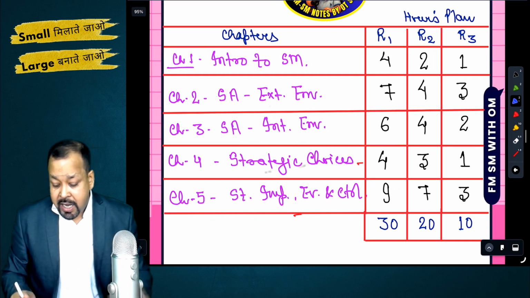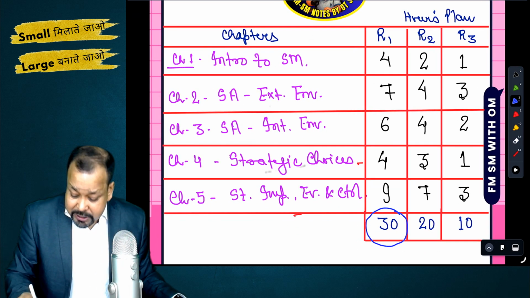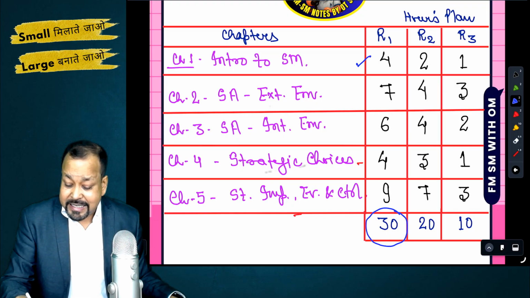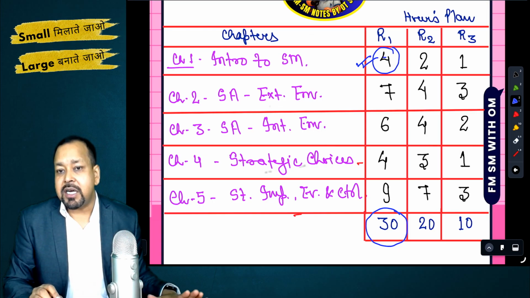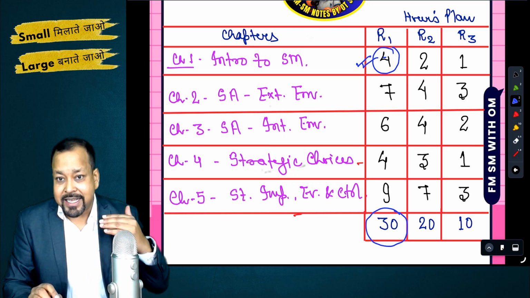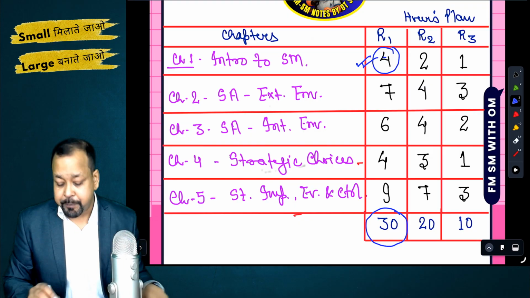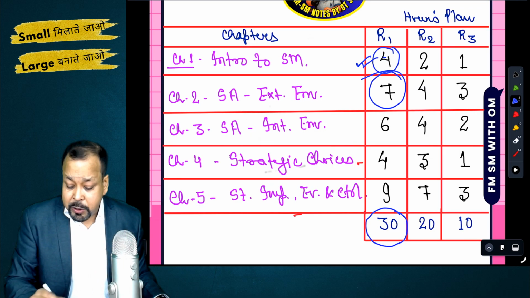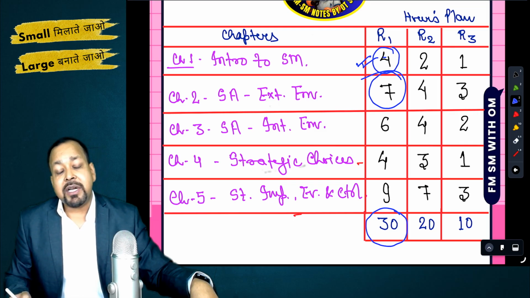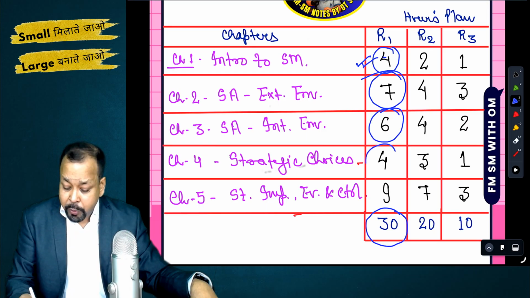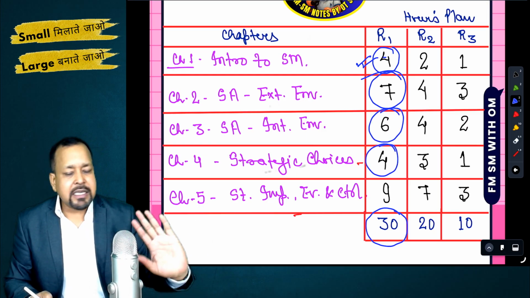So here I have planned 30 hours for your strategic management. As far as chapter 1 is concerned, it is an easy chapter, but you should at least spend 4 hours, because when it comes to writing the exact content, we miss out. We don't have to miss that. Second, chapter number 2, strategic analysis and external environment, is a lengthy chapter, so it will take 7 hours. 6 for chapter 3, and 4 is the easiest chapter, so 4 hours is more than sufficient for that.